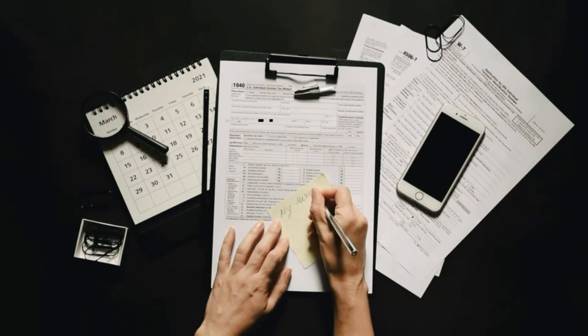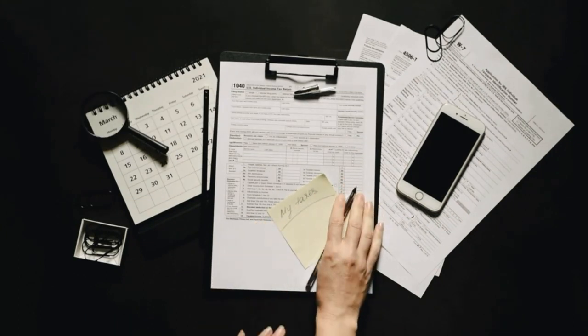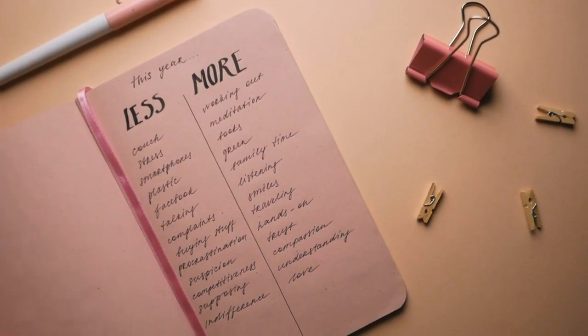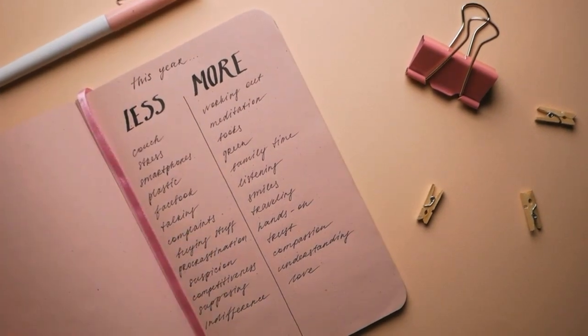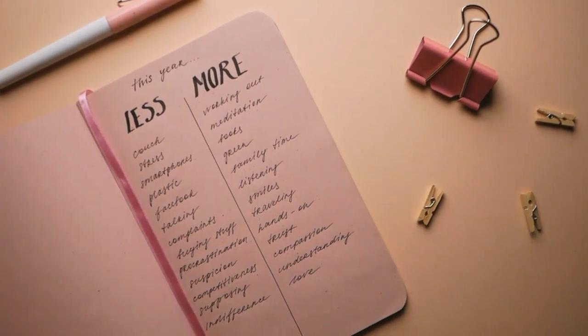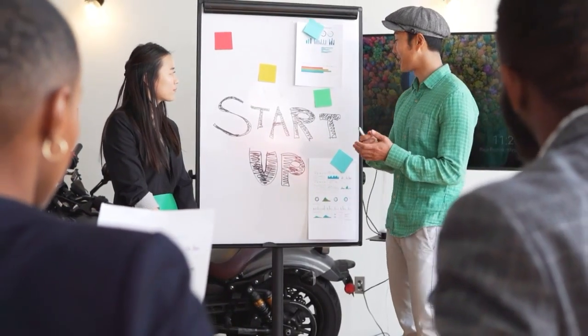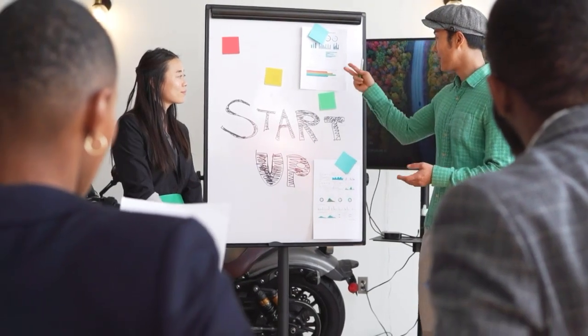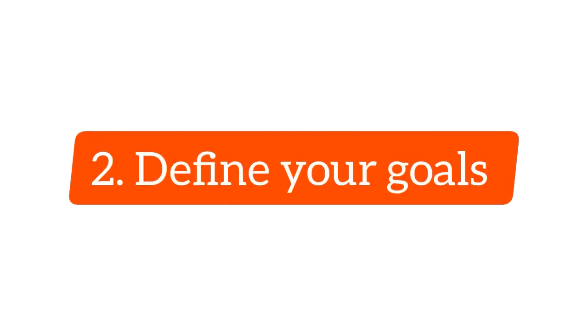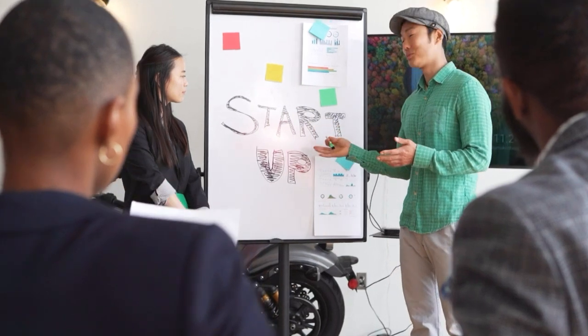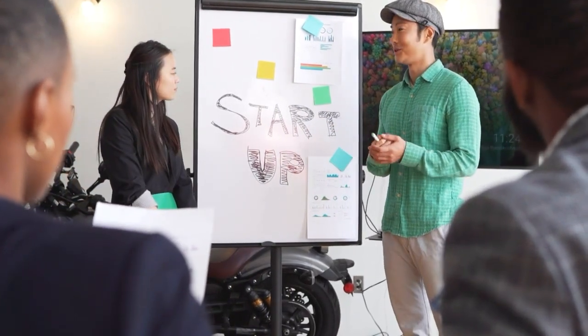Financial planning is a process of setting goals for your financial future and creating a plan to achieve them. Here are some tips for financial planning. Start early. The earlier you start planning for your financial future, the more time you have to achieve your goals. Define your goals. Identify your short-term, medium-term, and long-term financial goals.